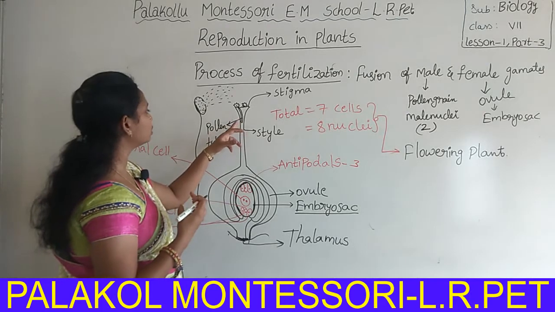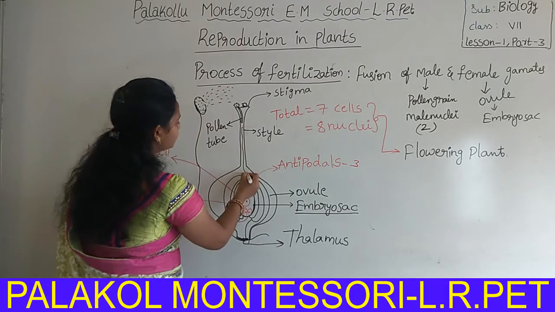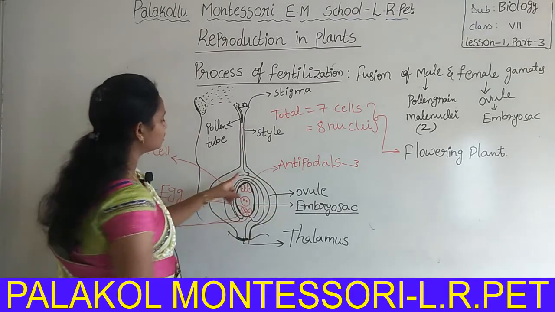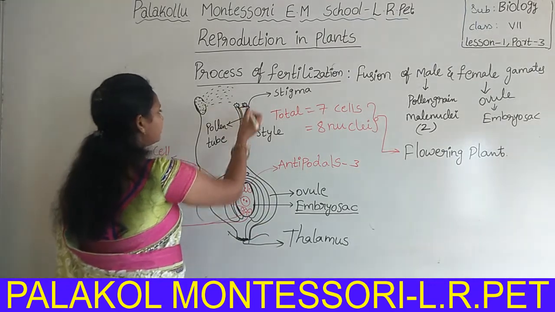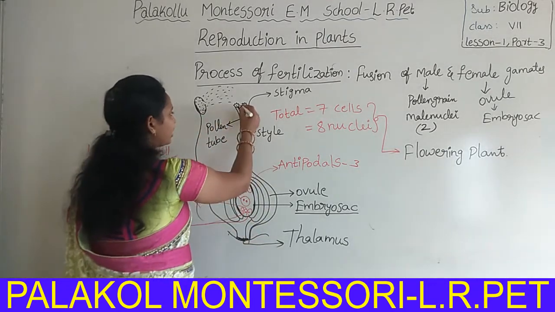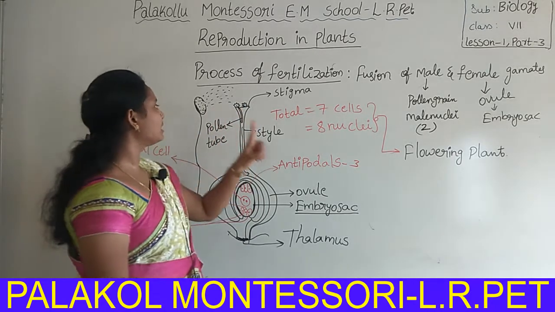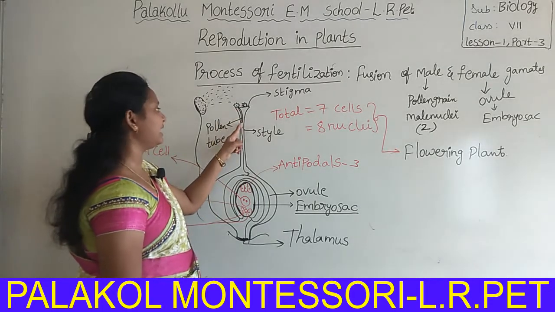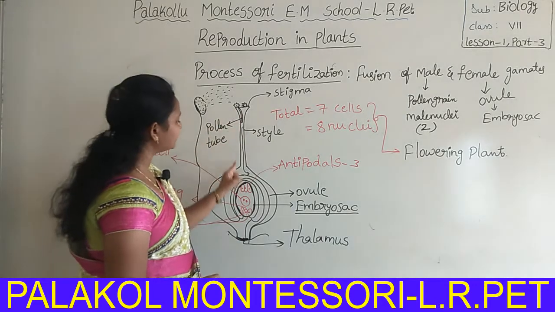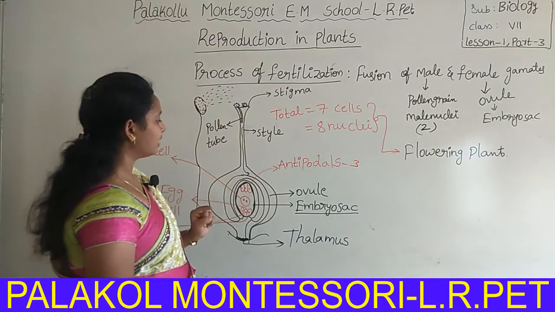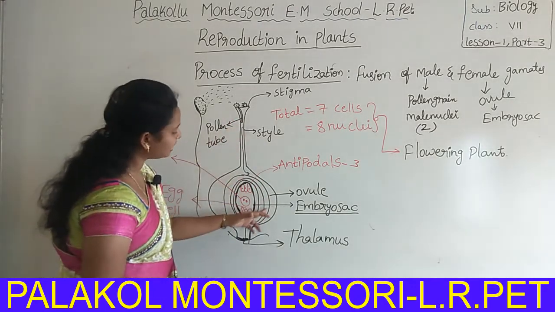Now this pollen tube enlarges and moves towards the embryo sac. Did you observe it? So many pollen grains fall on the surface of the stigma, but only one pollen grain germinates and forms a pollen tube and then reaches the embryo sac.